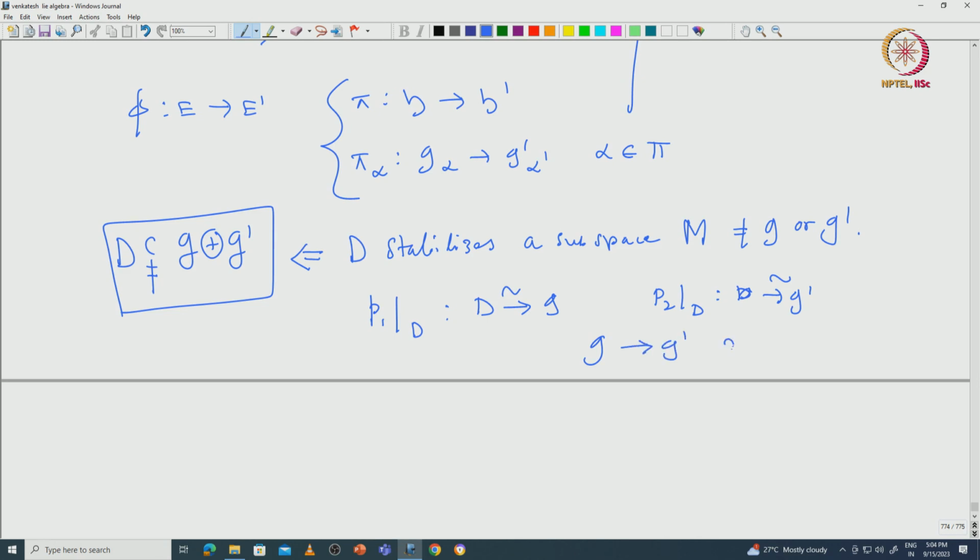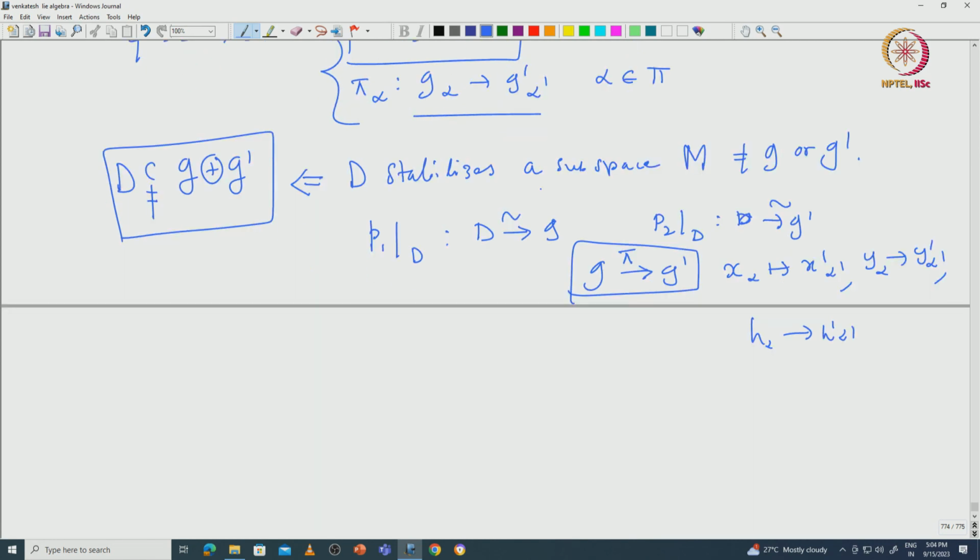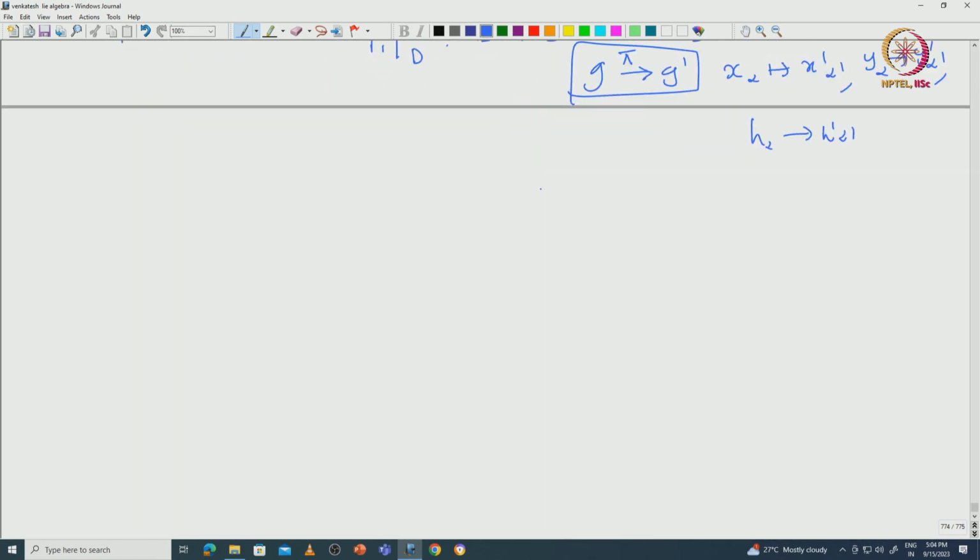Which, if you think about it, maps x alpha to x dash alpha dash, and then y alpha to y dash alpha dash, as well as h alpha to h dash alpha dash. So, basically this map is induced from the pi that we have here and pi alpha here. Okay, so, this proves the injectivity of phi that we already defined.